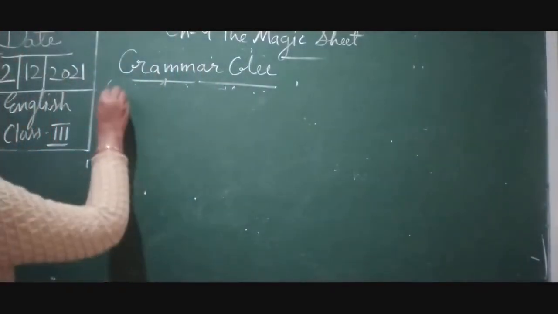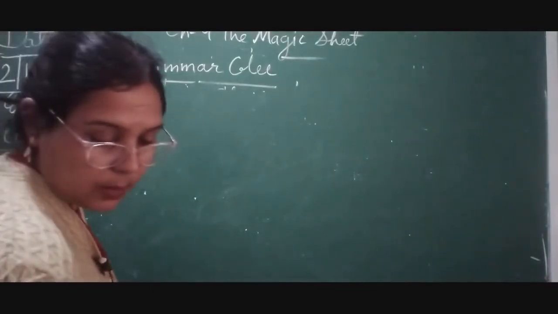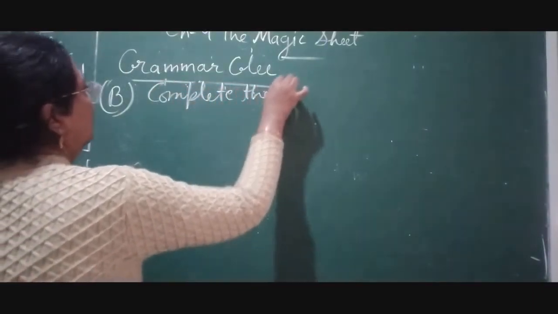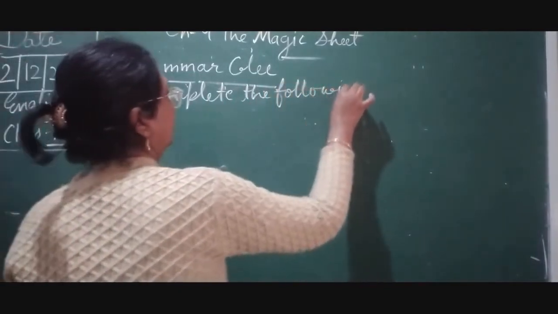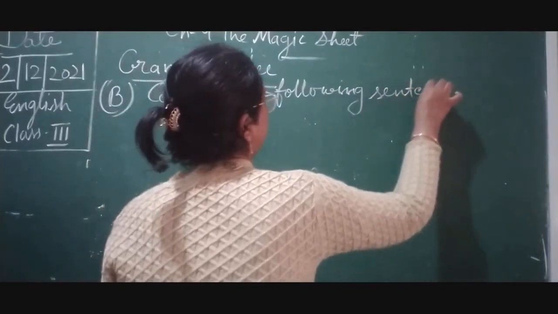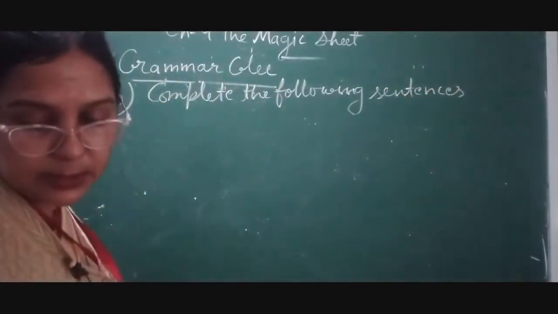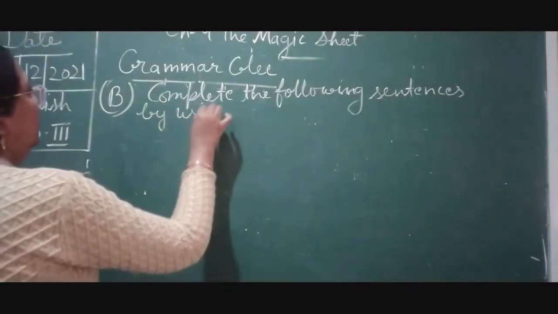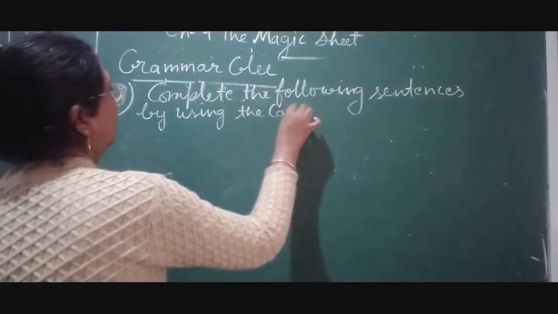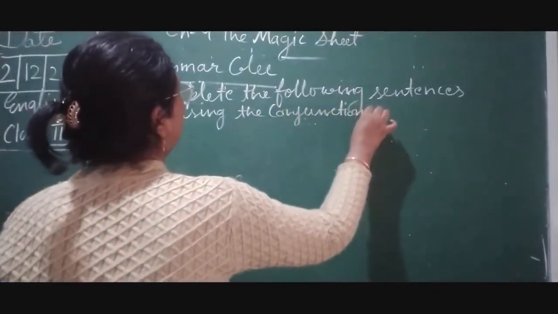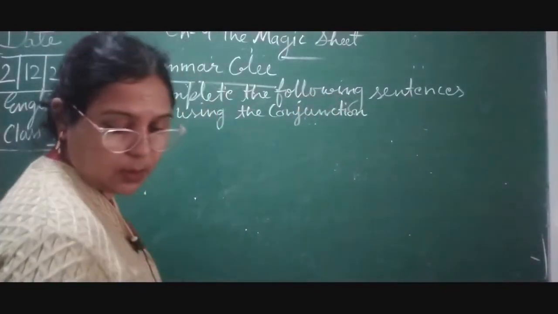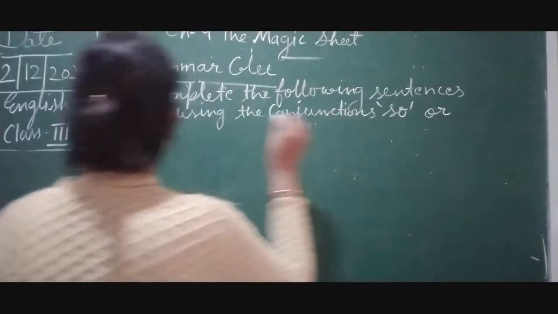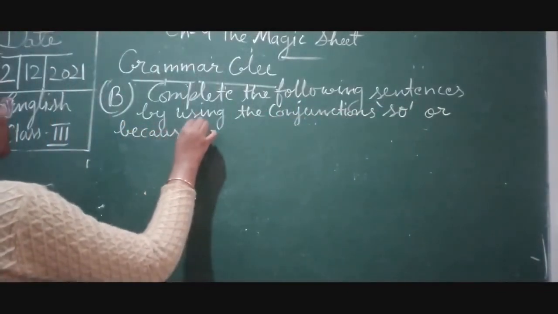B number we are going to do, children. B number is complete the following sentences by using the conjunctions so or because.